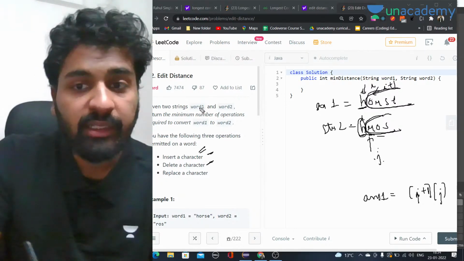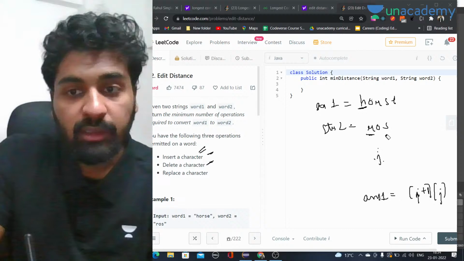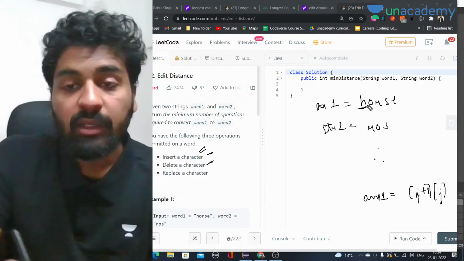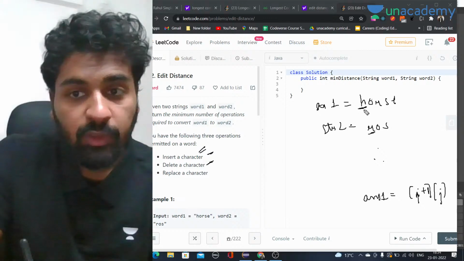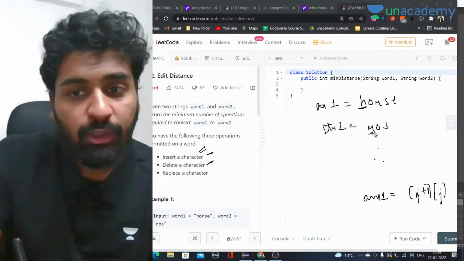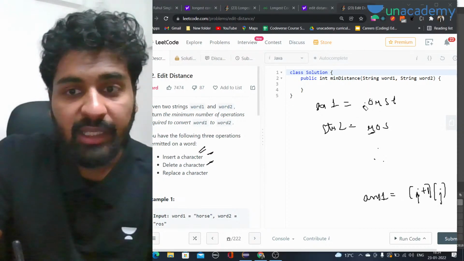Second is delete a character. Second thing is we can delete a character. So in that case, let's say it was Ross only and it would have been horse only. We can compare these two. They are not equal, so we have to delete a character. Either we delete a character from here or here. It will be more functional that we delete a character from here. So let's say h has been deleted.